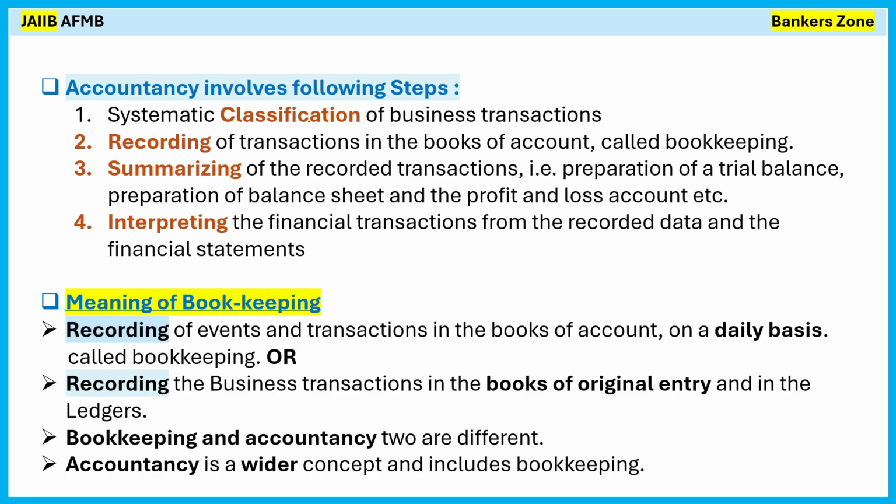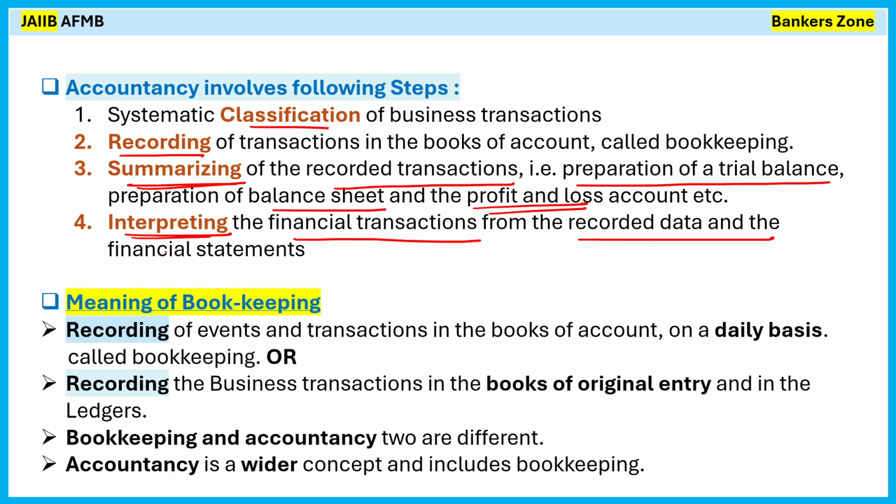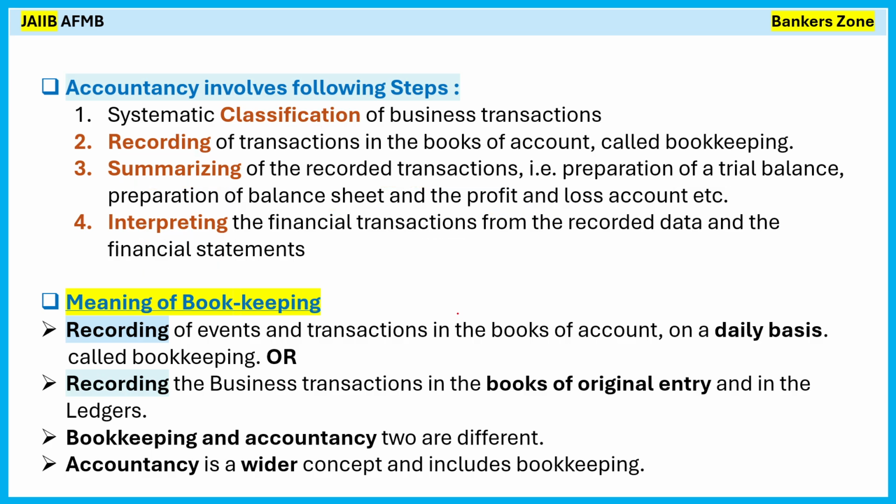So what are the steps involved? I repeat: classification, recording, summarizing and interpreting. These are the steps involved. Summarizing the recorded transactions means the preparation of a trial balance, a balance sheet and the profit and loss statement. Then interpreting the financial transactions from the recorded data and the financial statements. So you can interpret.